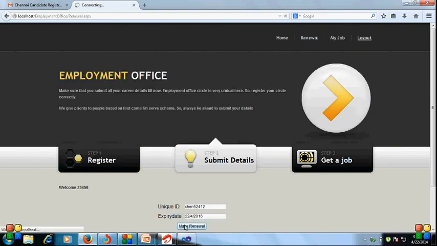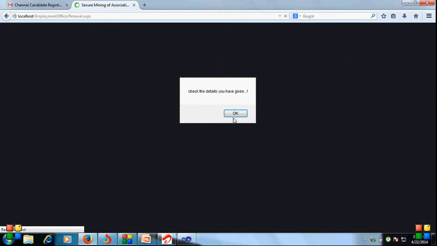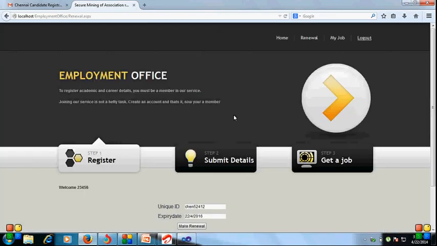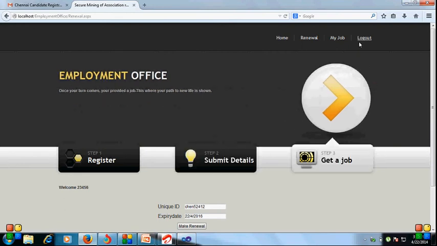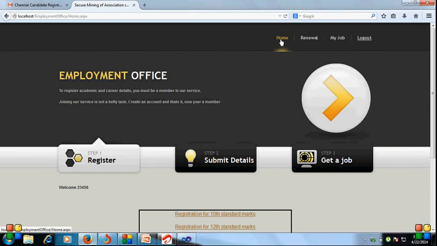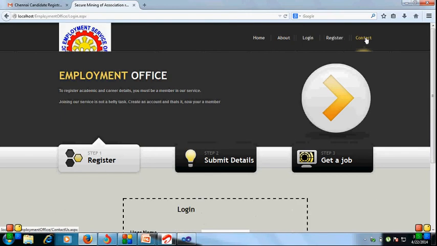Then just make the renewal. This is the concept of the first 2 modules. Then click home page, and click logout, and it goes back to the home page.